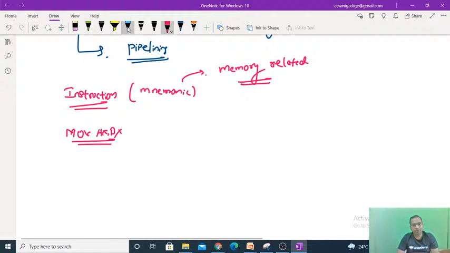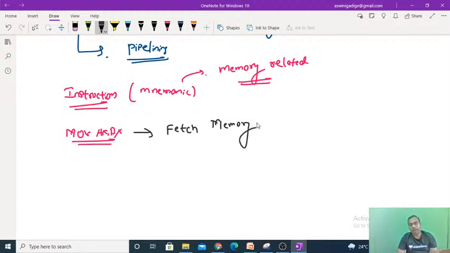For example, if I write MOV AX, BX, any one mnemonic or instruction, then first of all this instruction has to be fetched from the memory. Instruction has to be fetched from the memory, and after fetching, next decoding has to happen. Decoding means deciding what the opcode is, what the operands are, and which type of operation has to be performed on the given operands.